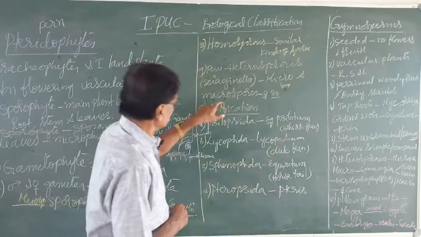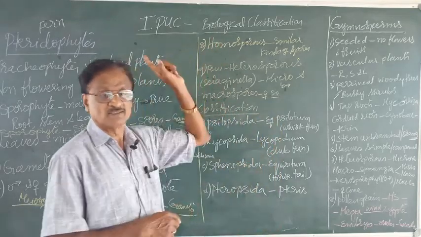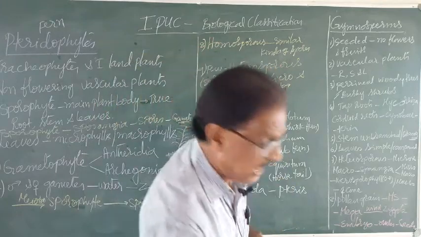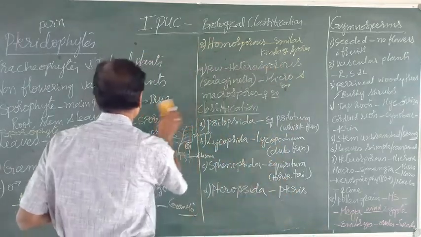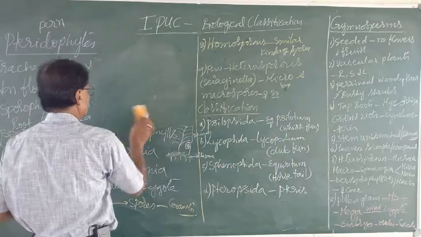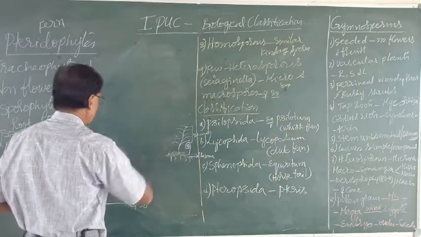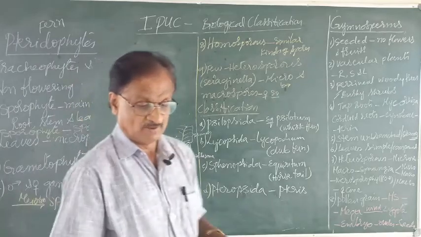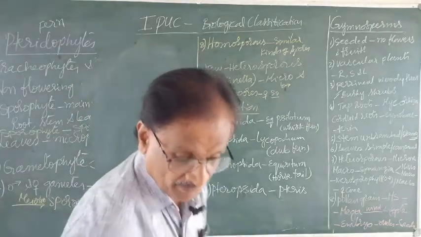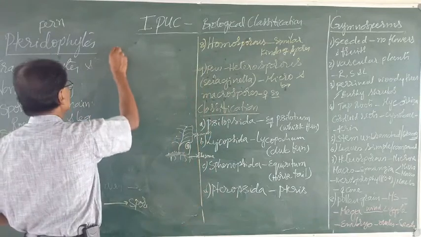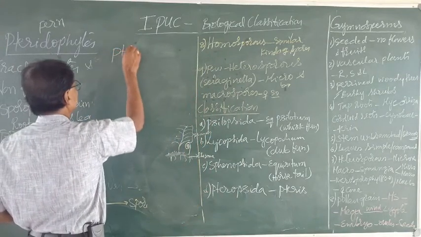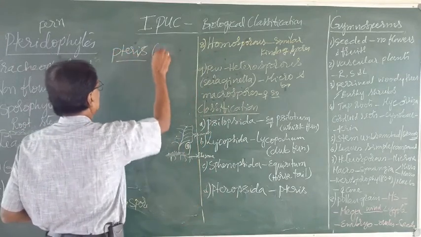These are the salient features of pteridophytes. After studying these salient features, we can take a brief explanation regarding one typical example by name, the fern, that is Pteris. This is the fern.